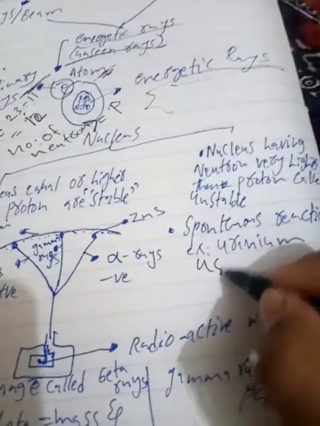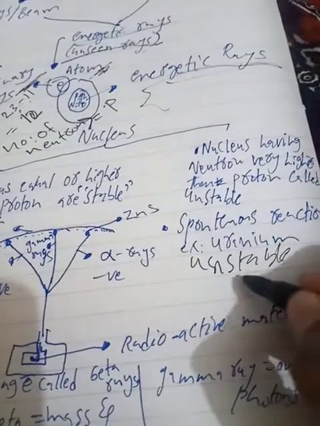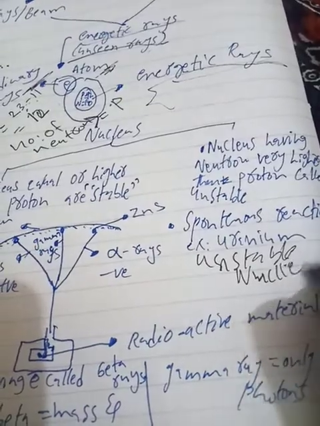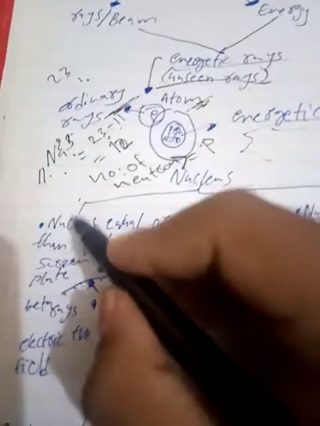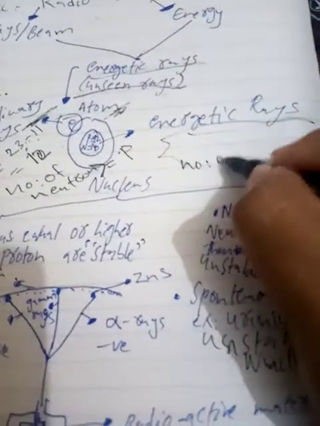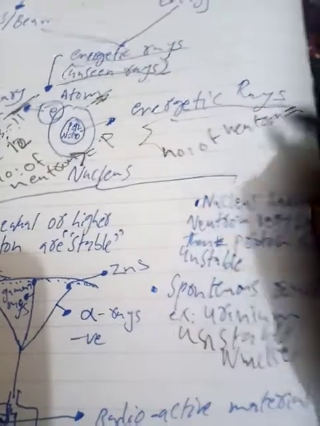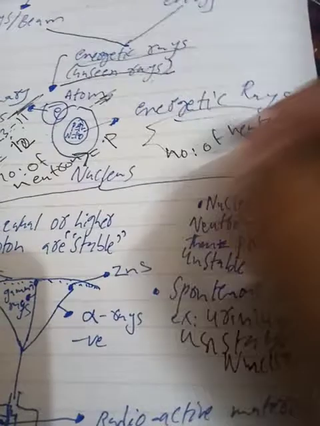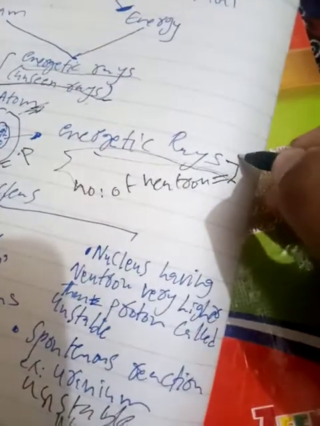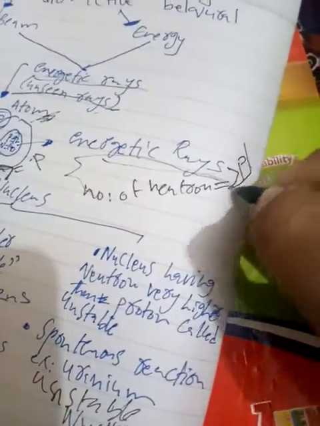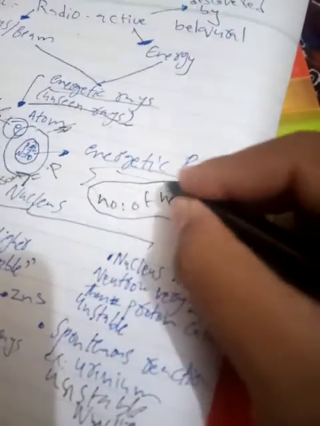Okay, so here we have the first type. In the first type, if there is a nucleus in which the number of neutrons is equal to or a bit higher than the number of protons, then that nucleus can be stable.